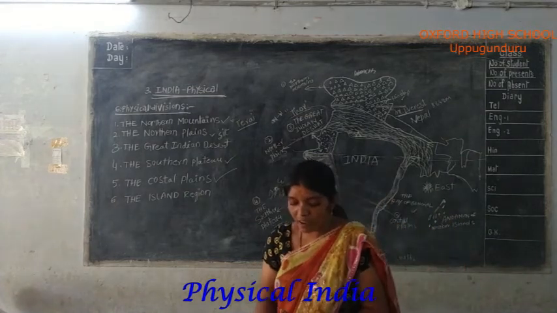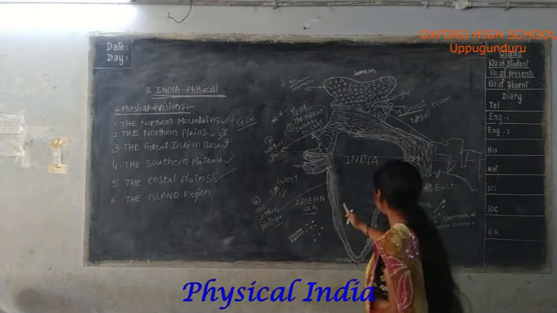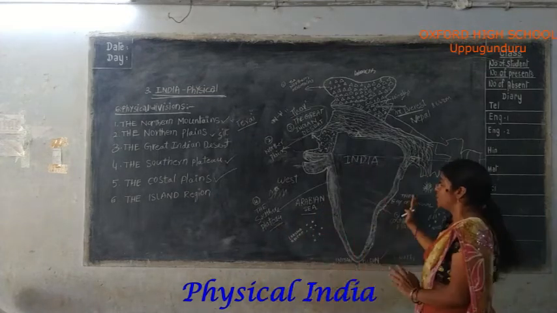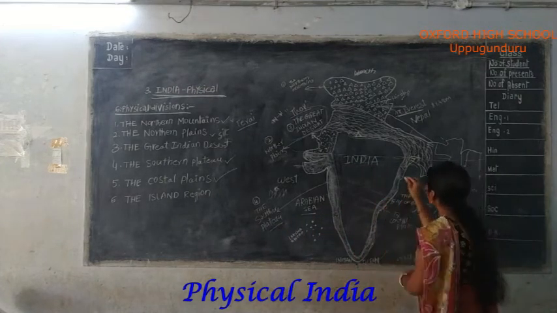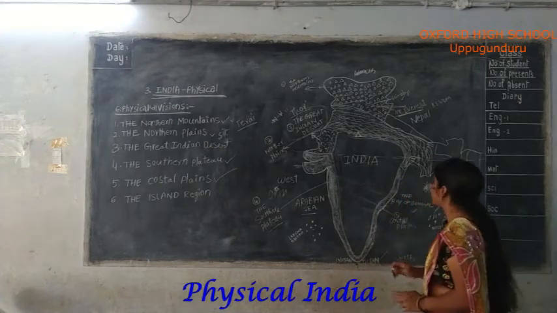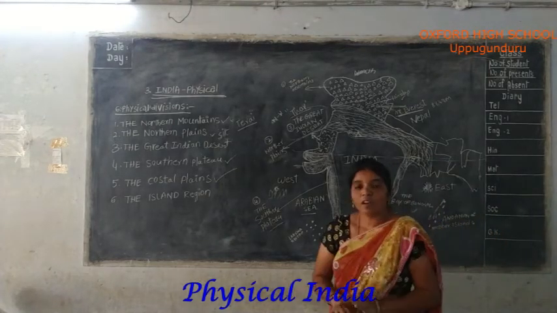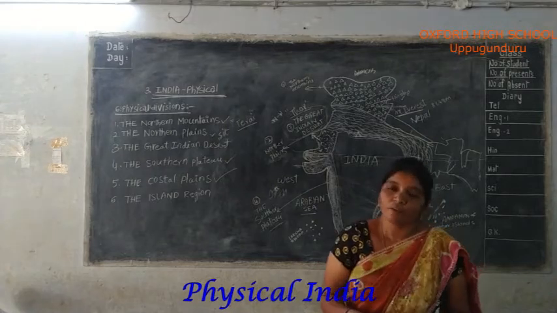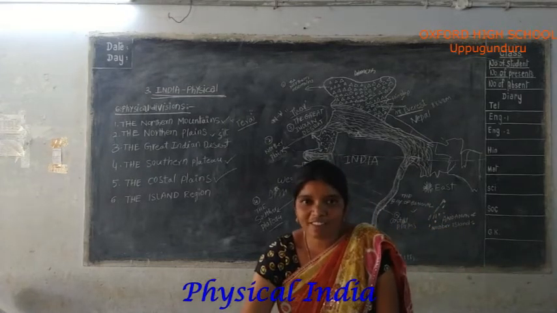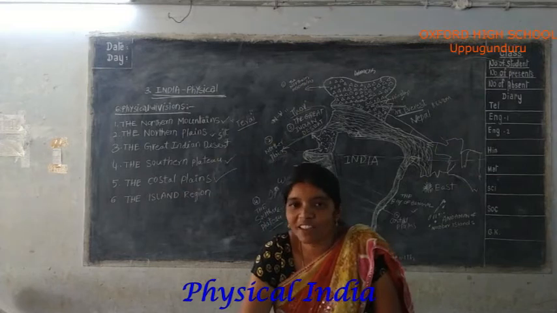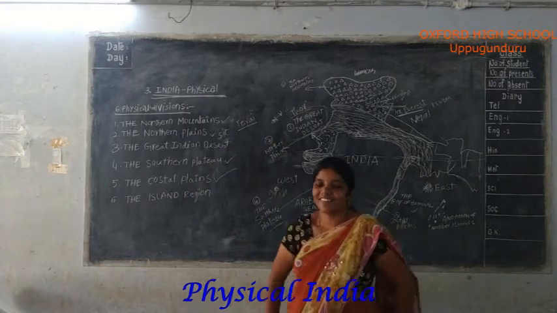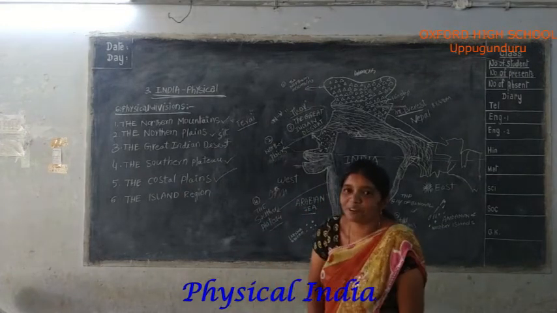When we go to the coastal plains on the eastern side, they are not too cold and not too hot. Whenever you go to the beach, how is it? Very pleasant and beautiful.